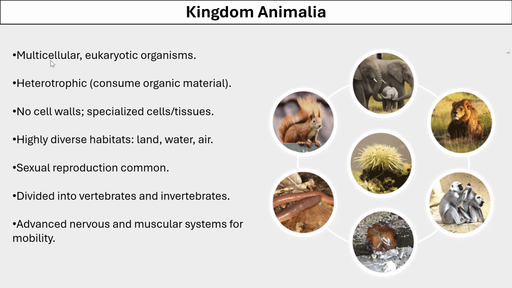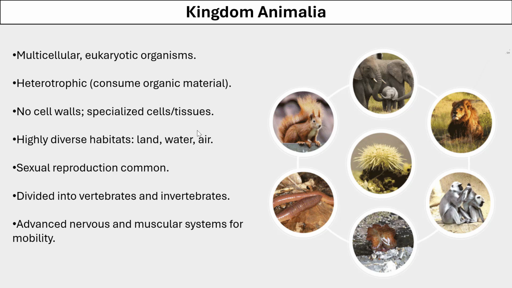Let's first talk about the specific characteristics of kingdom Animalia. The organisms in kingdom Animalia are multicellular and eukaryotic in their cell structure. They are heterotrophic, they depend on outside sources for their food requirement. They do not have a cell wall in their cells, and they have specialized cells and tissues. These are multicellular organisms, so different cells group together to form tissues, and different tissues group together to form organs. So they have different levels of organization.